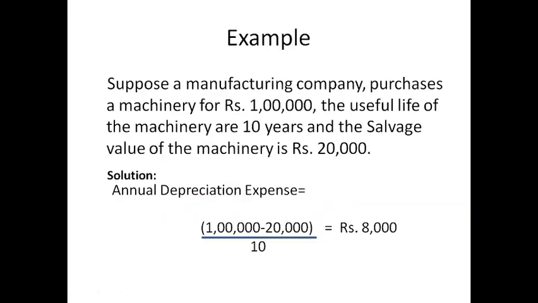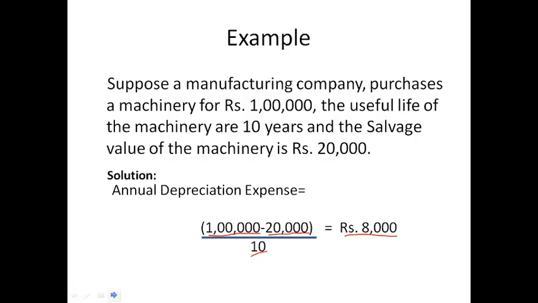For example, suppose a manufacturing company purchases a machinery for rupees 1 lakh, the useful life of the machinery is 10 years and the salvage value of the machinery is rupees 20,000. So the solution will be 1 lakh, which is the cost of the machinery, minus 20,000, which is the salvage value of the machinery, divided by 10. So the annual depreciation expense will be rupees 8,000. Thus the company can take rupees 8,000 as the depreciation expense every year over the next 10 years.